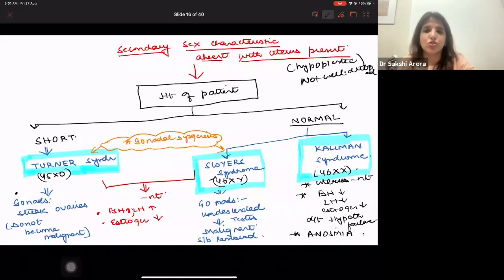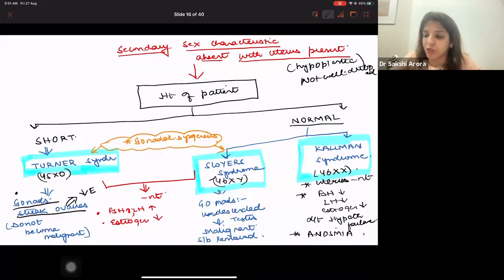So in Turner's syndrome, because chromosome number is 45XO, that is Y chromosome is absent. So gonad has to be ovaries. But because only one X chromosome is present, this ovary will not be well developed and you will get streak ovaries. Please remember, this streak ovary is not going to produce enough estrogen, and that is why secondary sexual characteristics are absent in Turner's syndrome, right?